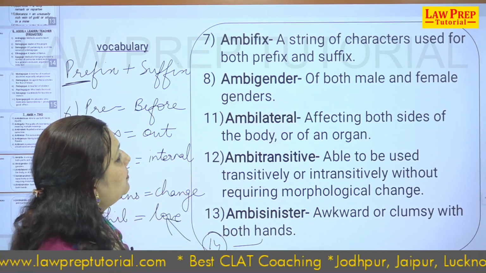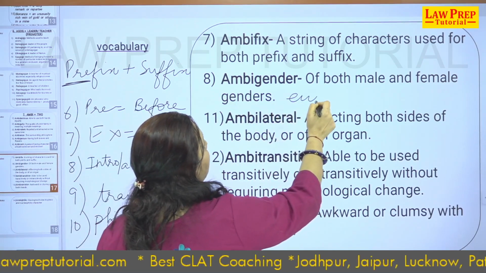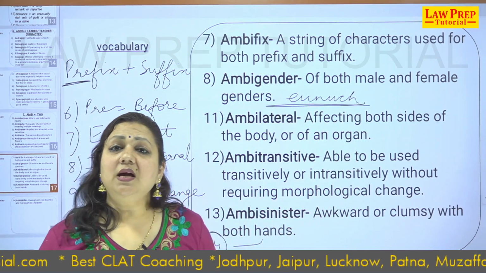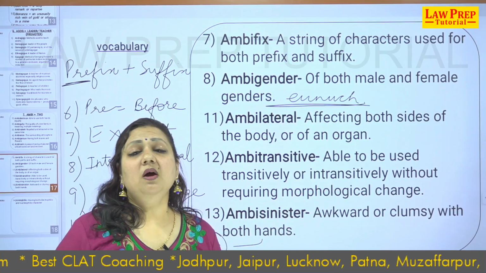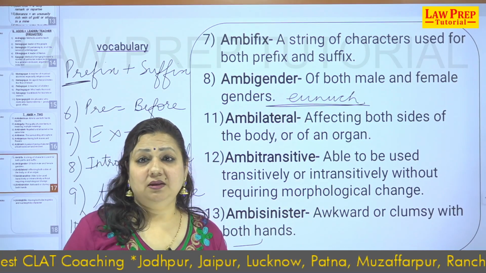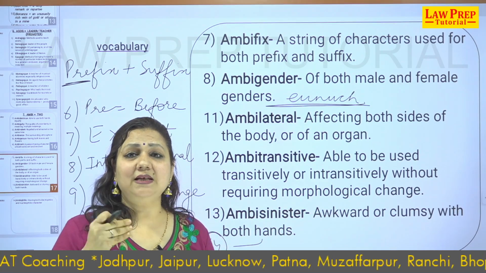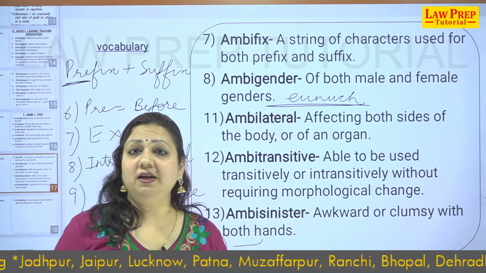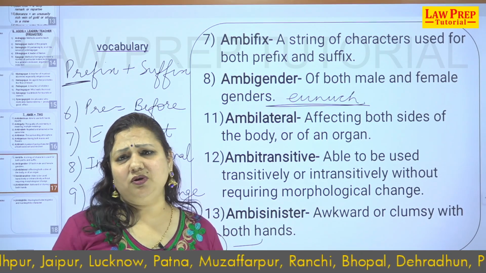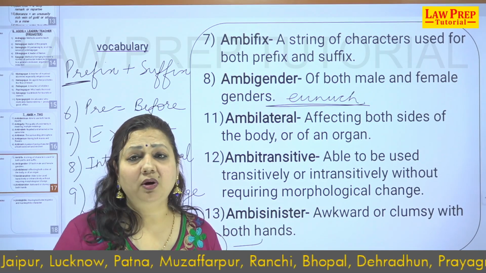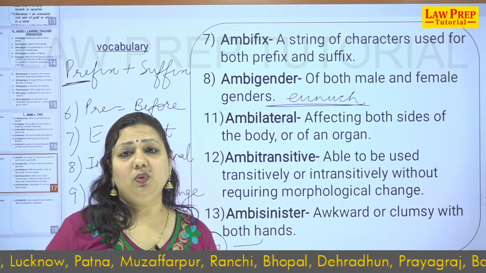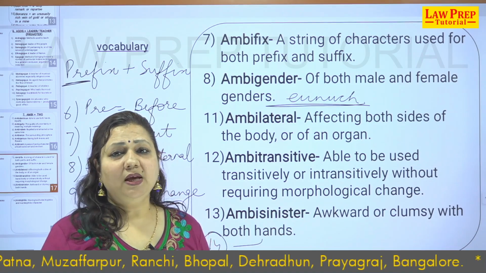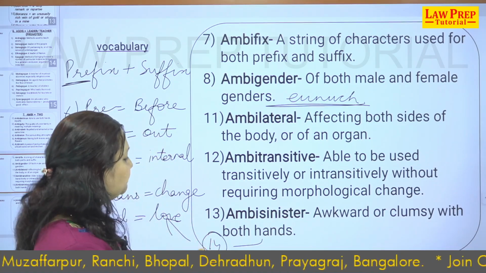Ambigender is both male and female gender. It is called in English eunuch. There is a famous poem of Kamla Das, Dance of the Eunuchs. Eunuchs are the people who mentally bleed. They are suffering a lot, and that physical suffering plus mental suffering makes them ambigender, and the society doesn't expect them. It is not their fault. Society doesn't accept them, but it's not their fault. The mental turmoil they have to go through every day, the anguish and the pain they have to go through has been wonderfully explained by the word eunuchs.